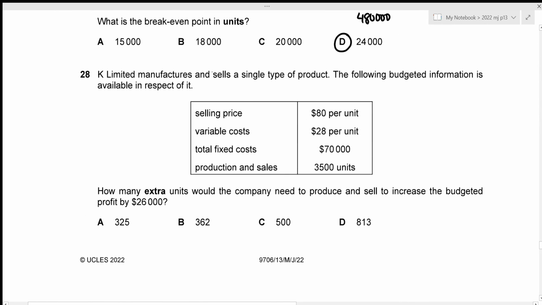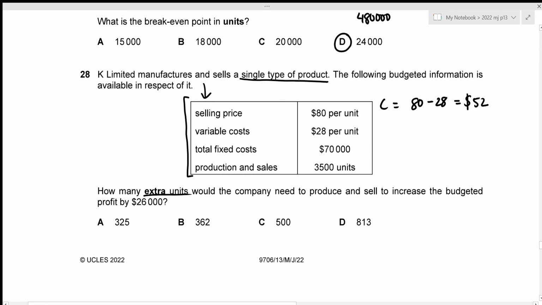K Limited manufactures and sells a single type of product. The following budgeted information is available in respect of it. And the question is, how many extra units would the company need to produce and sell to increase the budgeted profit by 26,000? So this is the budgeted information. We can figure out budgeted profit from this box itself. Let's figure it out. We have our selling price and variable cost given. So the contribution per unit is just going to be 80 minus 28, which results in the value of 52.